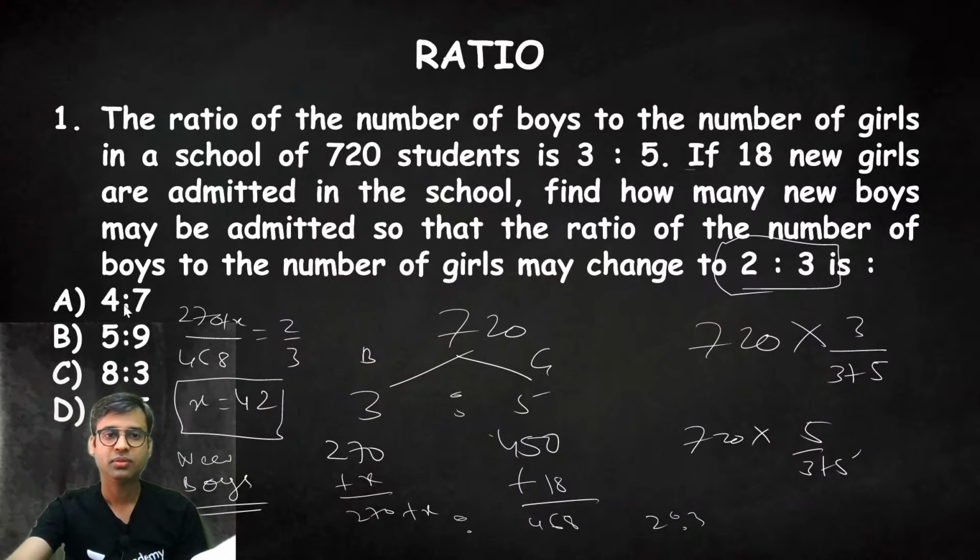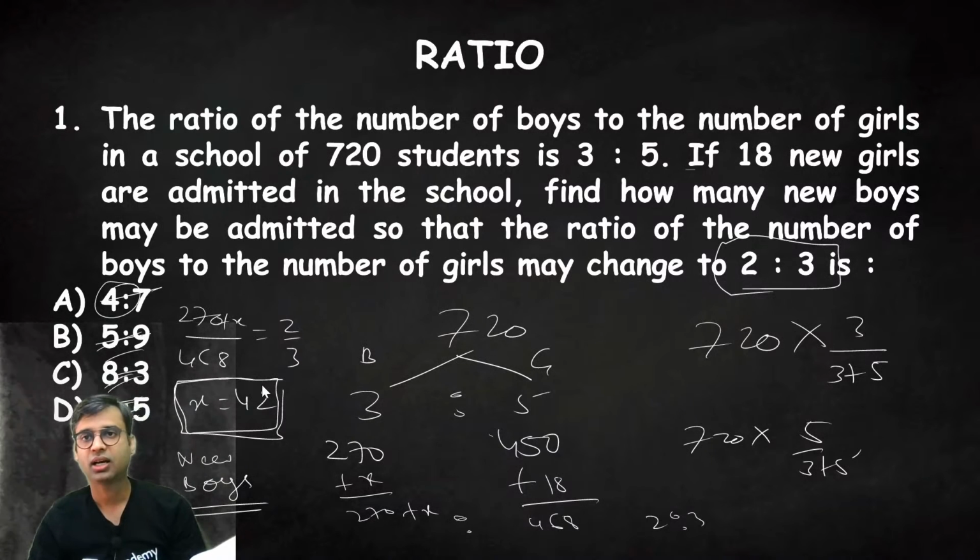Easy. I guess the other options are wrong. 4:7, 5:9, these are wrong options. 42 is the correct answer.